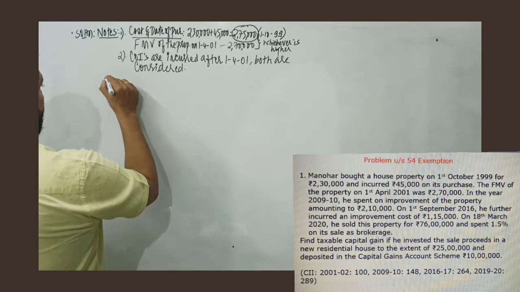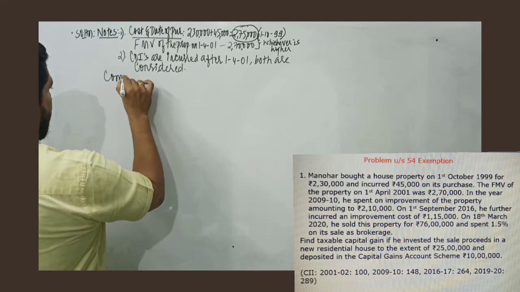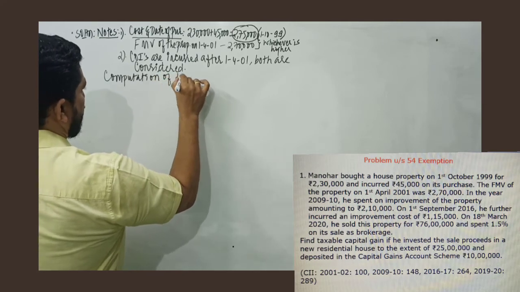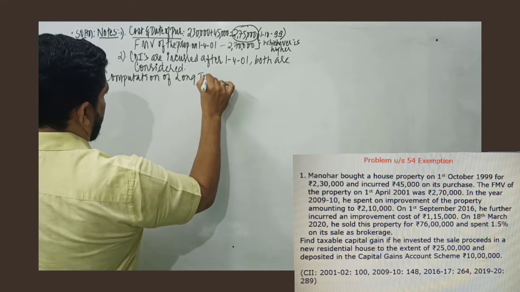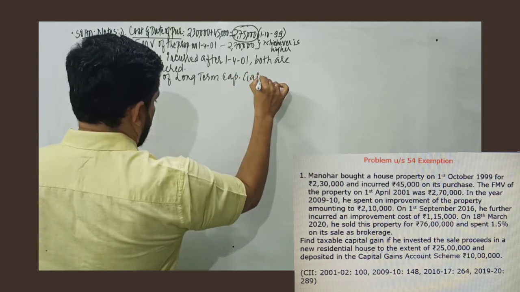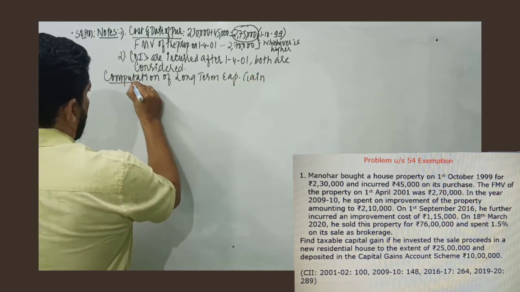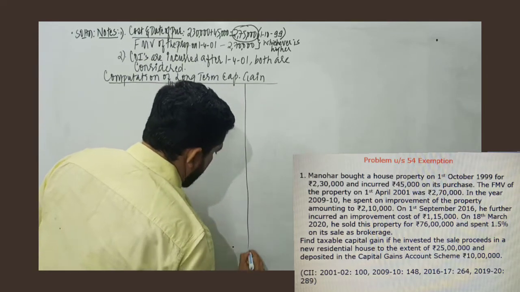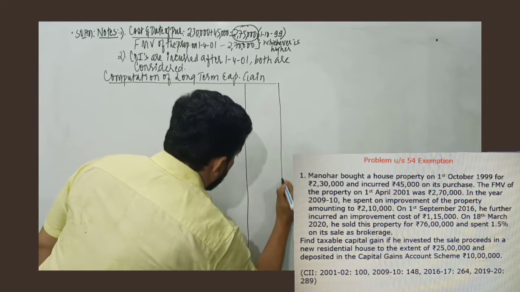So let's now calculate the capital gain. So I record over here computation of long-term capital gain. I prepare two amount columns.